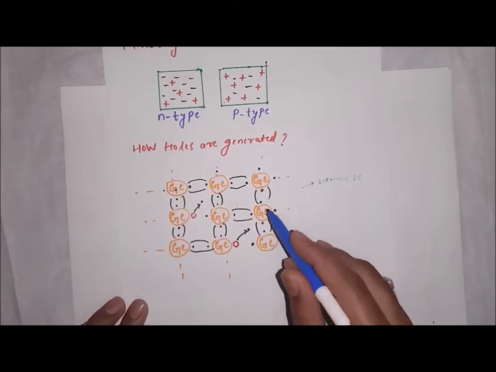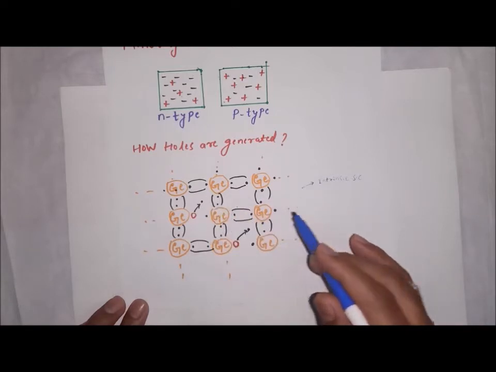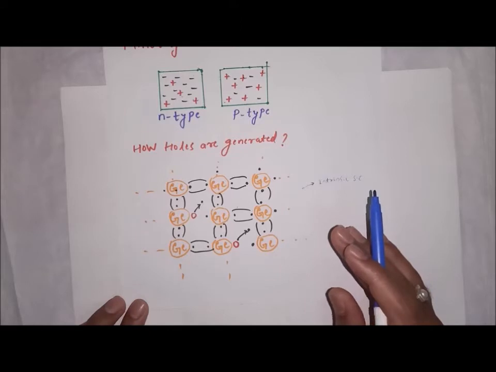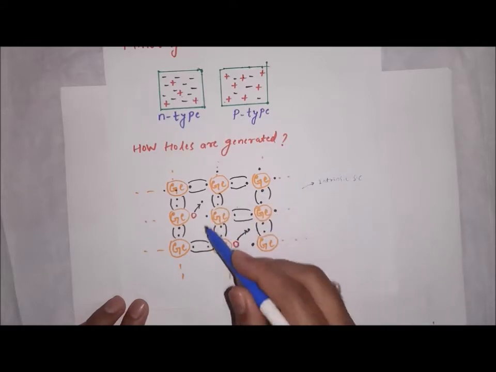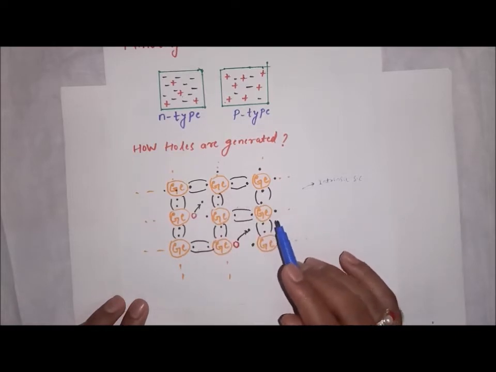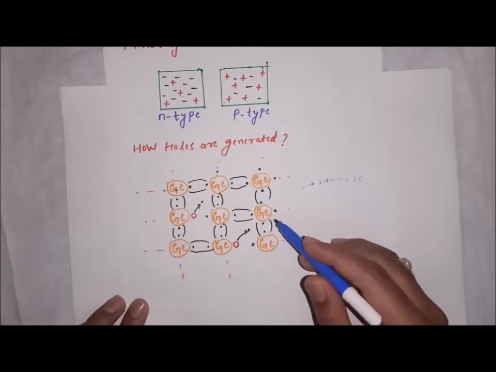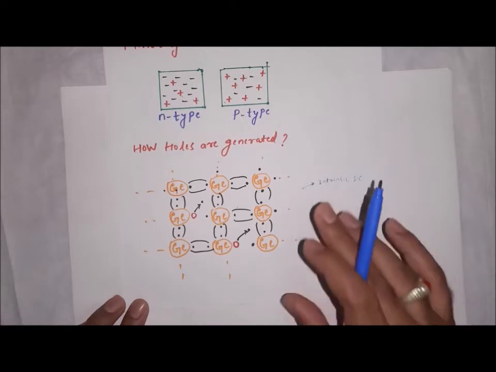Now actually there is no use from intrinsic semiconductor. If you want to have any practical use, add some suitable impurities to it and increase the number of carriers in it, that is electrons, then there are plenty of uses.